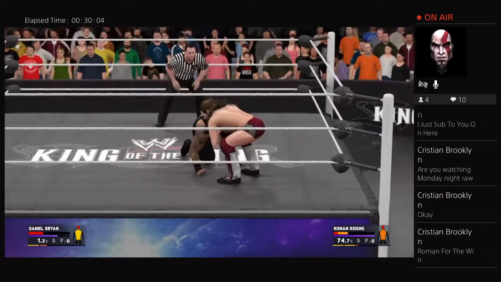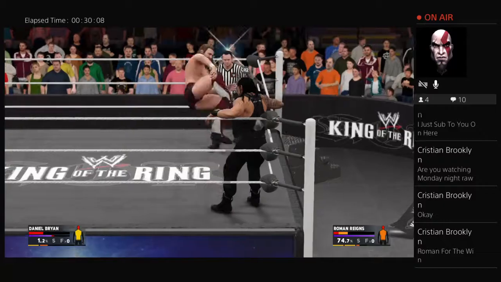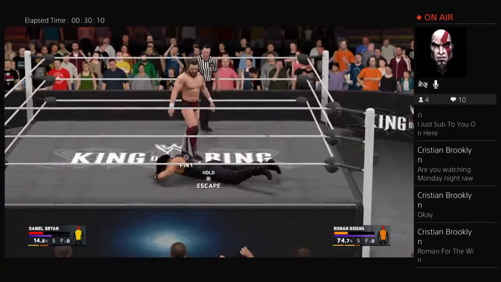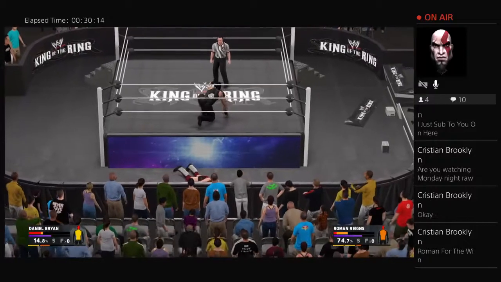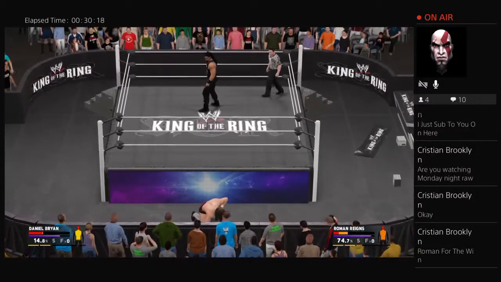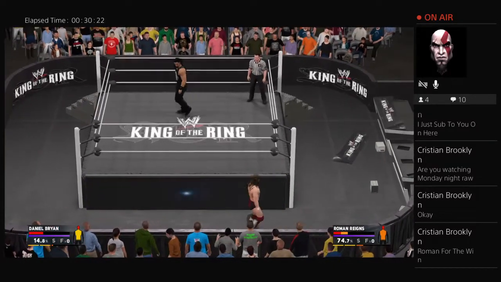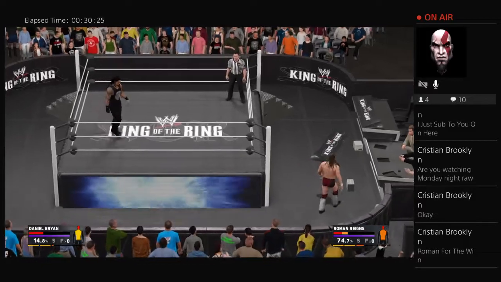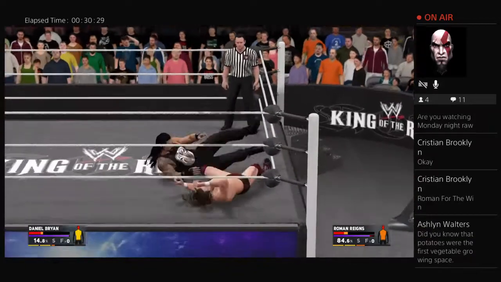And now Daniel Bryan goes back to the drawing board. What is he going to have to do to defeat Roman tonight at King of the Ring? And now Bryan. Nice drop kick there, dropping Reigns. Now Roman flying, going, oh, wait a minute. This time Roman heading in the ring, avoiding the flying goat. And now you see Daniel Bryan trying to find out what he's going to have to do now. What is Daniel Bryan going to have to do to beat Roman Reigns tonight at King of the Ring? Oh!